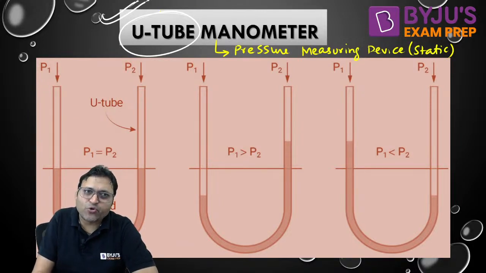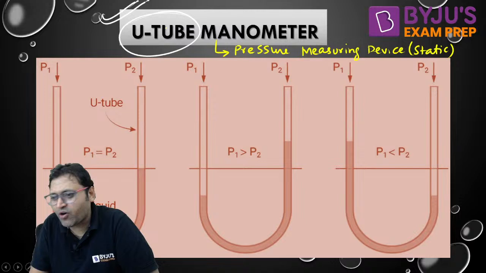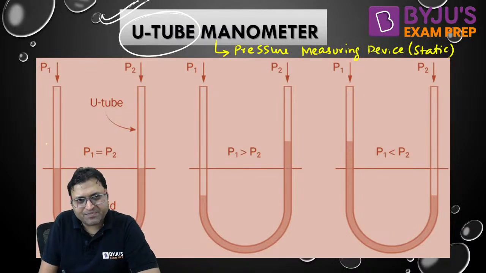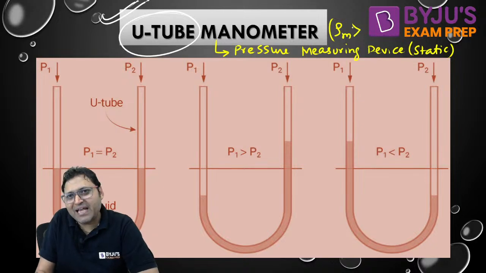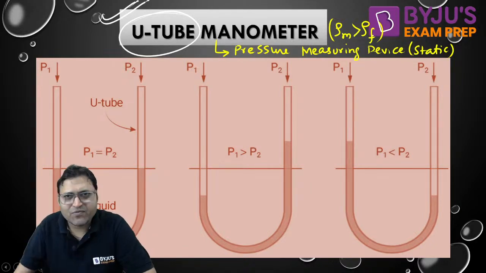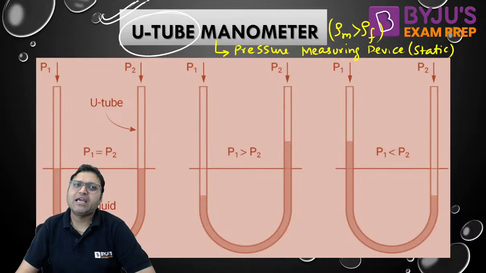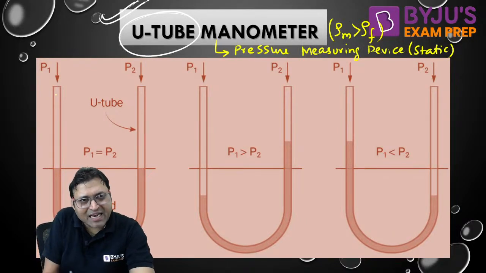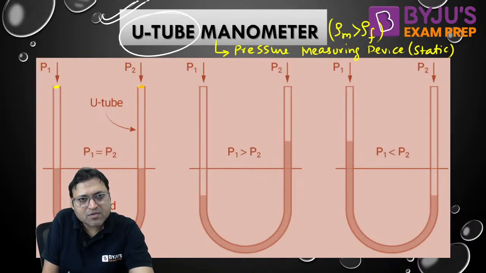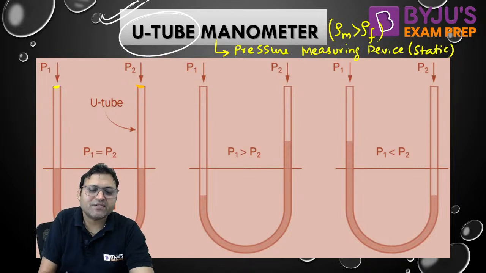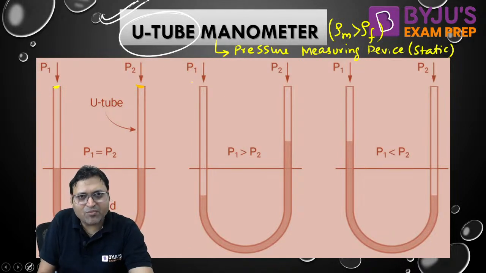And why is it called a U-tube? Because its shape is a U. There are two fluids. One is the manometric fluid, which has more density. The other is the fluid in which we want to find out the pressure. Now, both the limbs are open to the atmosphere, so the pressure is P atm in both the limbs.